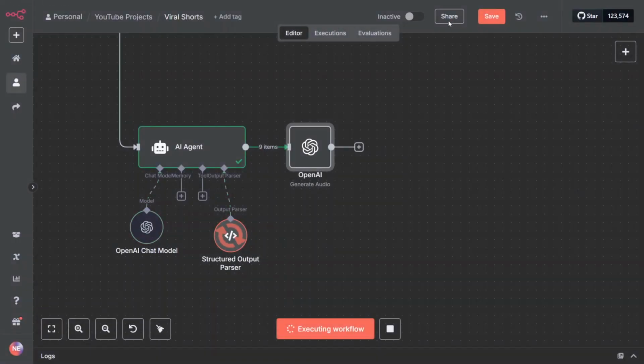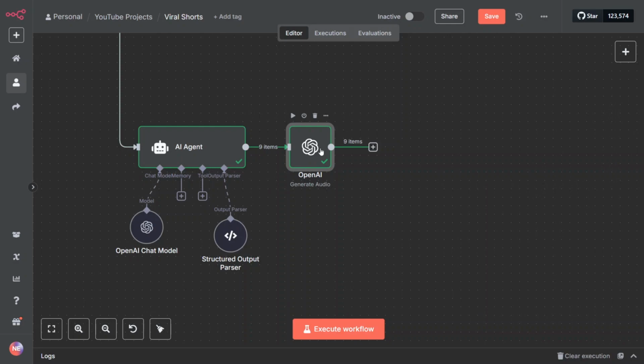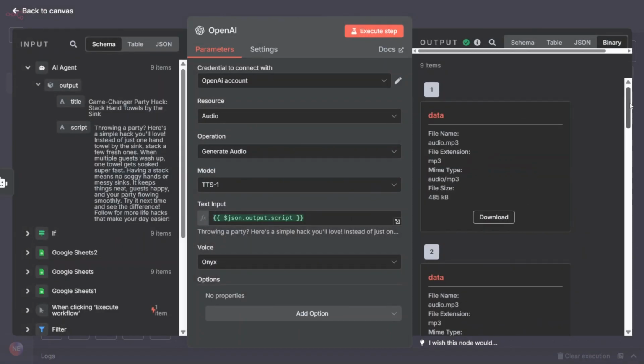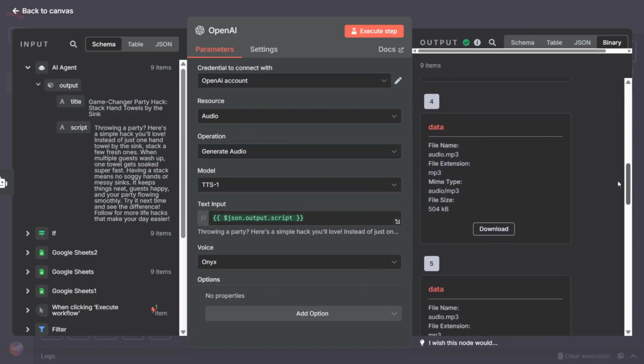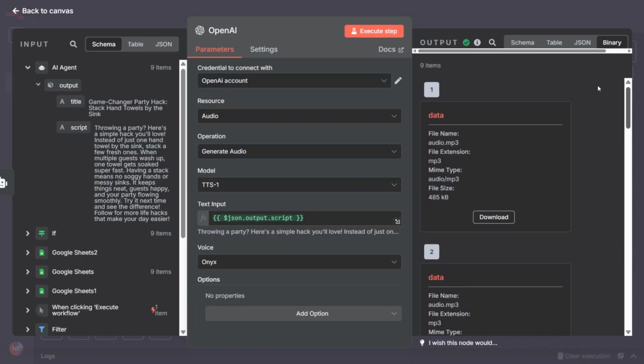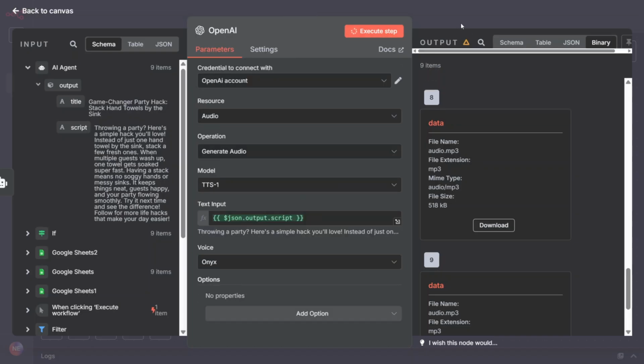So now what we're going to have here is a very simple audio generated by OpenAI. OpenAI has finished generating our audio. Let's just double click and check. Well, we forgot to do one little thing here, and now it has given us a lot of audios. So let's go back and click on settings, click on execute once to have only one simple data. Let's click execute step and wait.